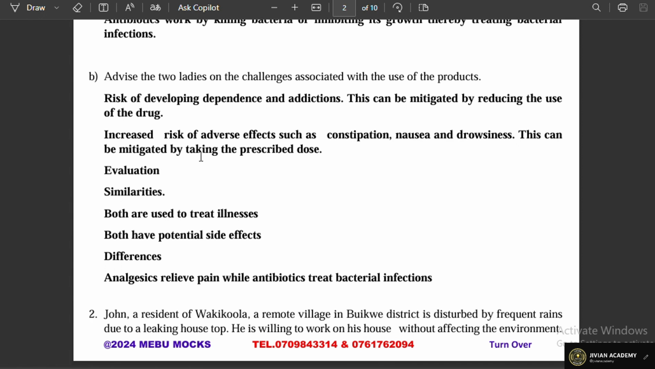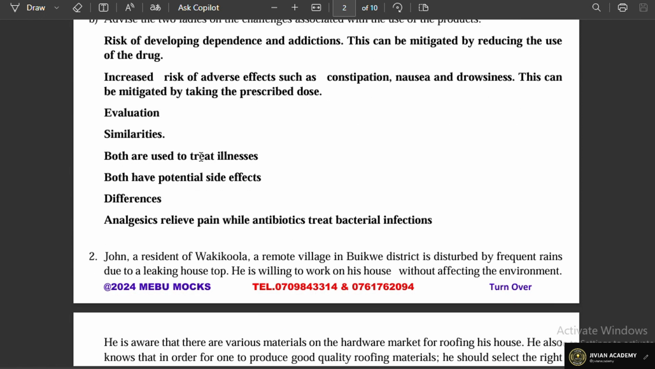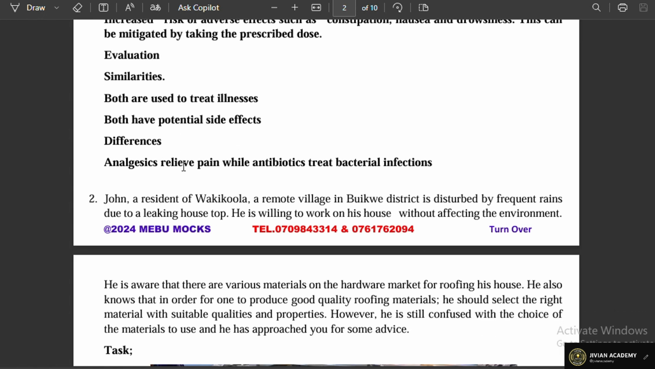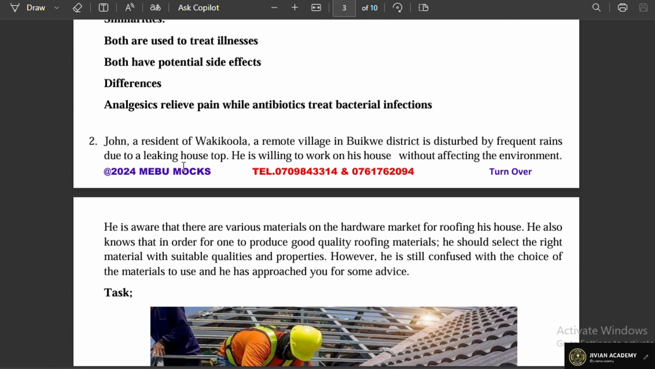And then on the evaluation, we said you are always supposed to talk about the similarities and the differences. So when you look at those two different products, both are used to treat illness. Of course, both have potential side effects. And those are some of the similarities of the two products. Coming to the difference, as stated earlier, analgesics' role is to relieve pain, while antibiotics are to treat bacterial infections.